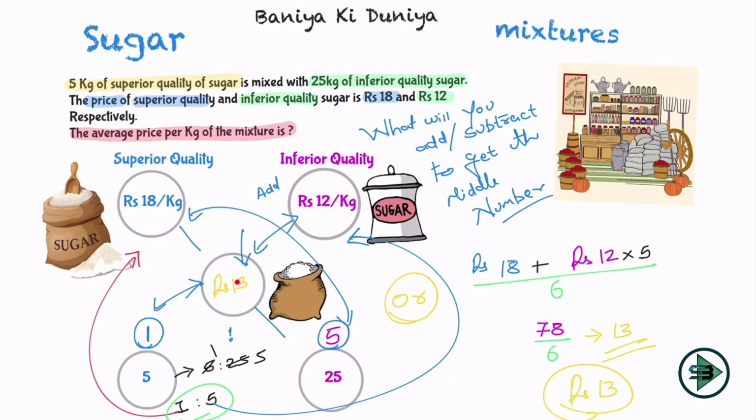To cross check this, what will I do? What will I add to 12 to get the same number? 12 plus 1 is nothing but 13. So that's it. This gives me the answer. 18 minus 5 is 13, or 12 plus 1 is 13. Now that is a shortcut to solve the same problem on mixtures.